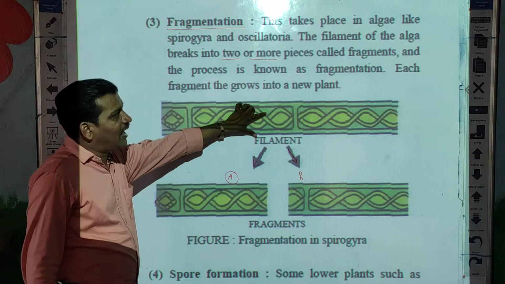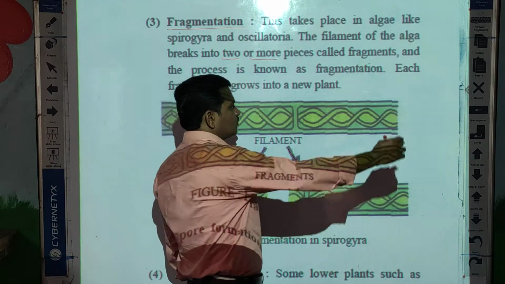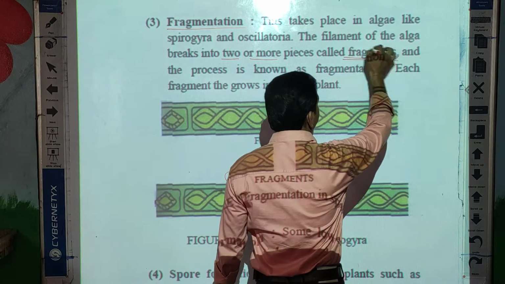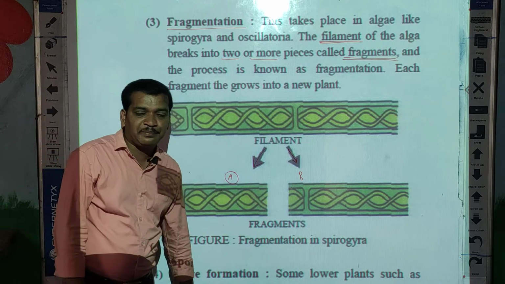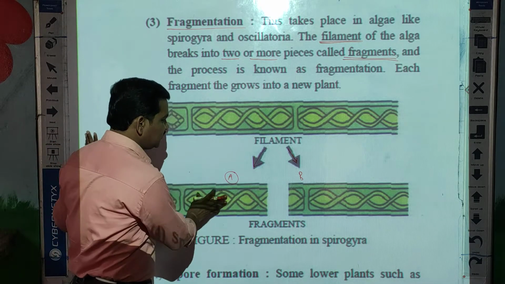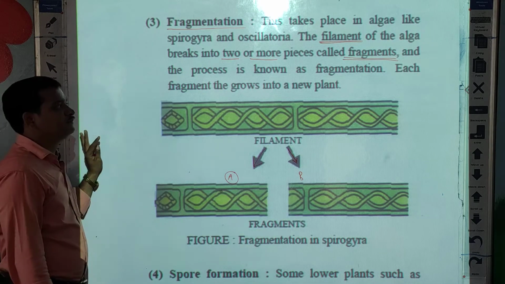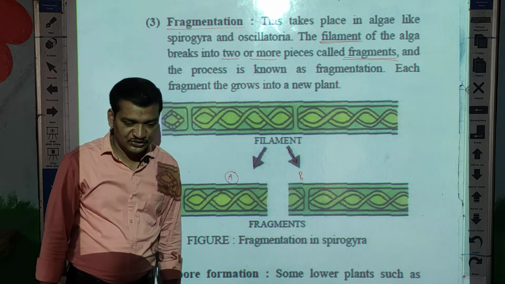So this is the filament and these are the fragments. See students, what is the difference between fragments and filament? When a filament breaks down into two or more pieces, it forms fragments. So these two are the fragments, and the process is known as fragmentation.